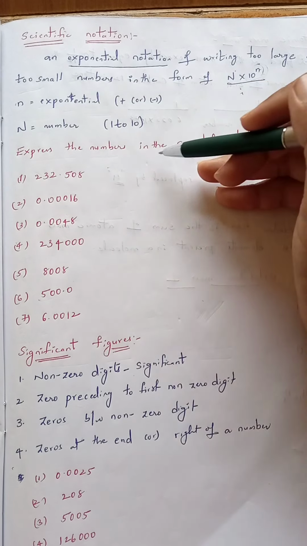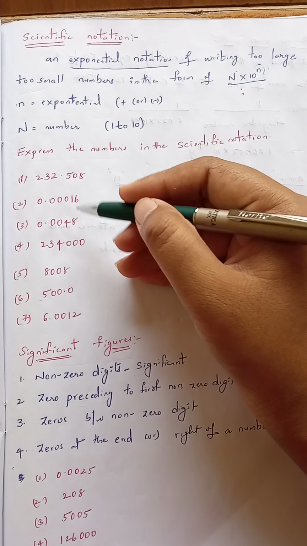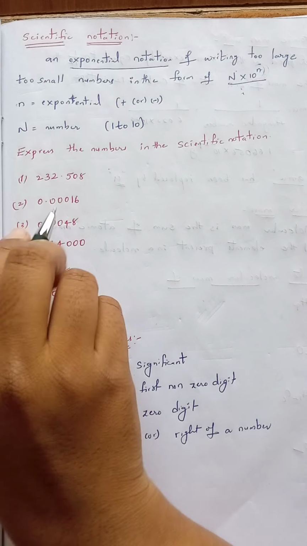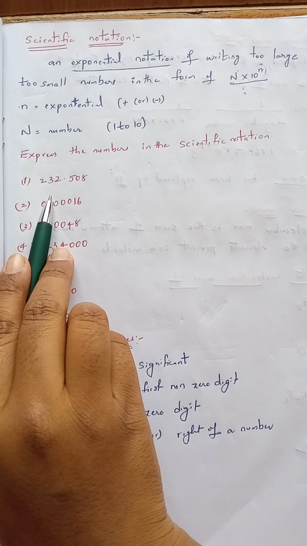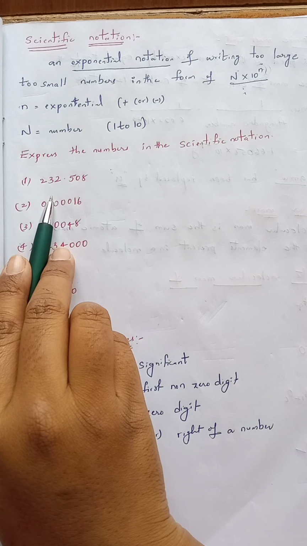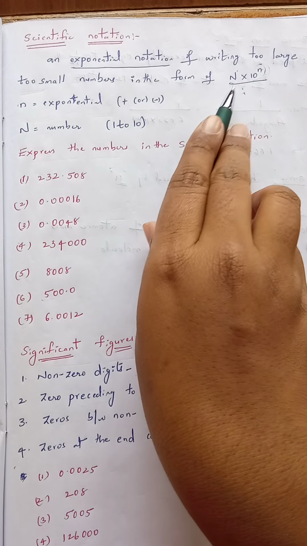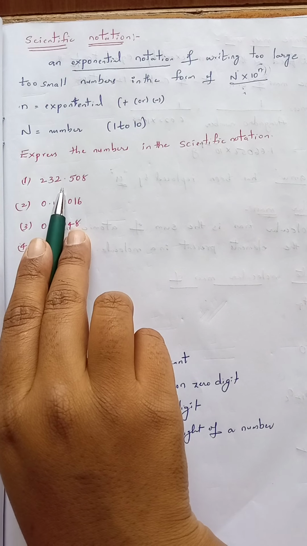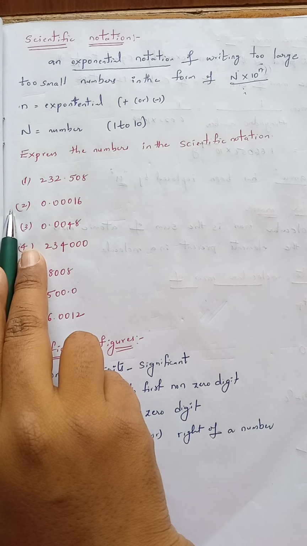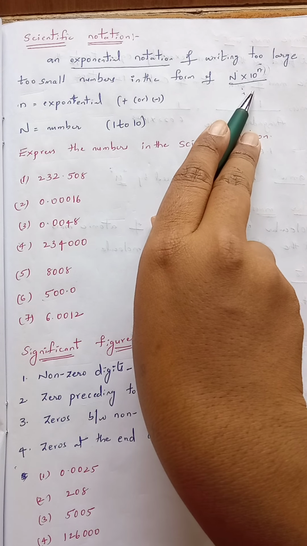Here they have given a few numbers. Express the numbers in scientific notation. We want to write them in scientific notation. This is a too large number, we want to convert it into exponential notation or scientific notation. 232.508. We can also write it in the form of N into 10 to the power of n. In this form we want to convert. So what we want to do? We want to move this point either towards the right side or the left side. If you move it to the left side, then only we will get this exponential notation form.